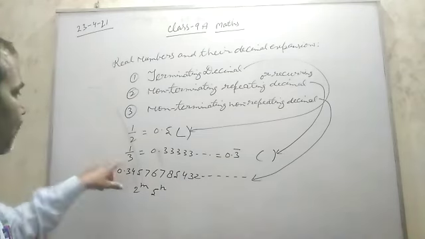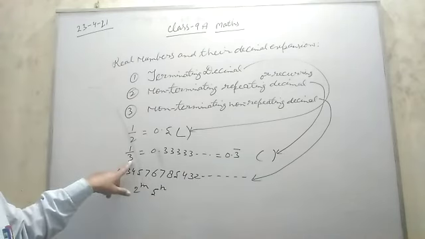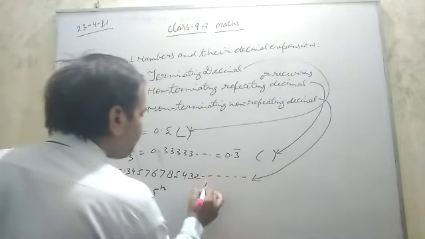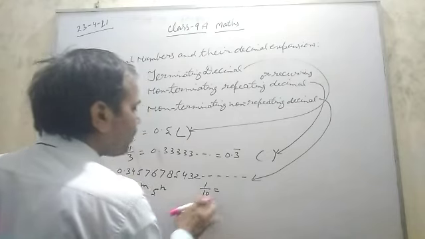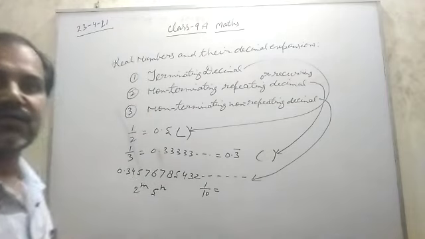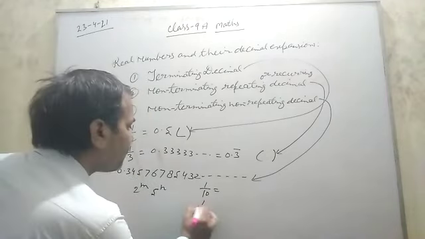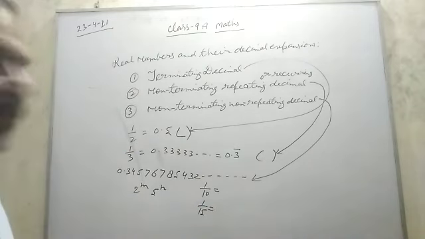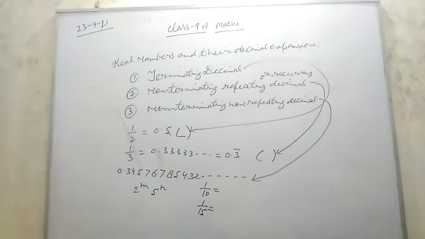Like here 1 by 3, so factor 3 is coming. Suppose 1 by 10, terminating, because the factors of 10 are 2 and 5. But 1 upon 15 is non-terminating repeating, because the factors of 15 are 3 and 5, so that's why it is non-terminating repeating.